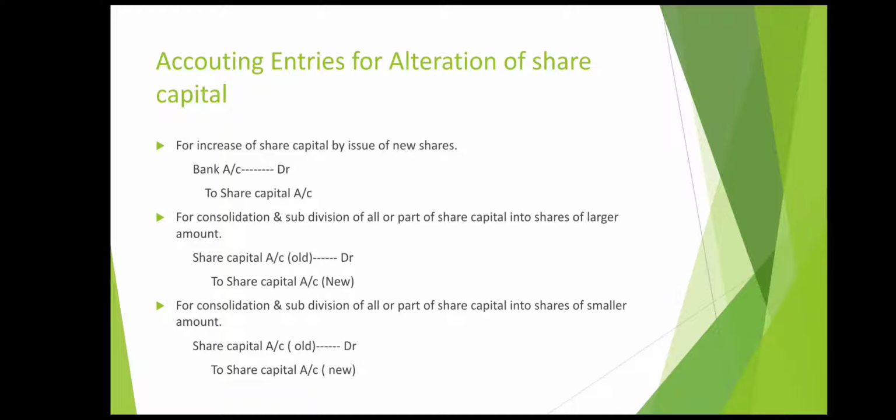First entry is for increase of share capital by issue of shares. Suppose you want to increase your share capital by issue of new shares, in that case you have to pass this journal entry: bank account debit to share capital account. Bank account is debited because cash is coming into the business. Share capital account is credited because new shares are issued in the market. So this is how you increase share capital by issue of new shares.